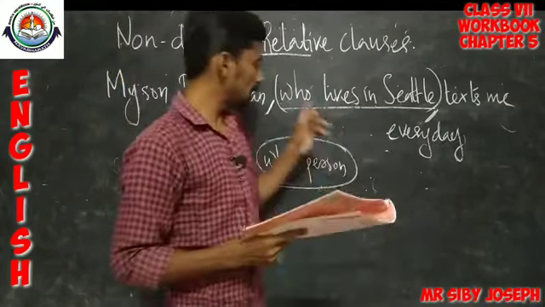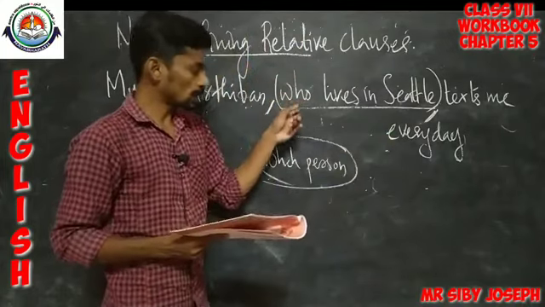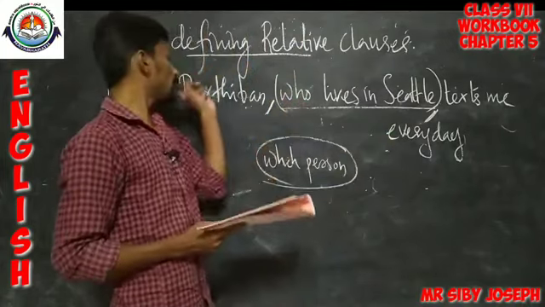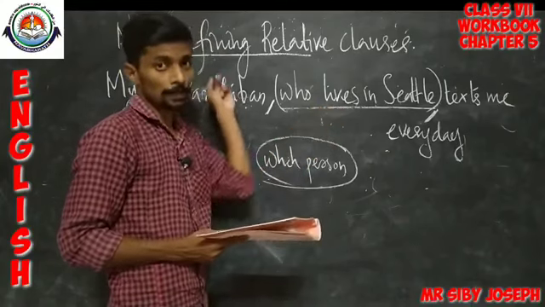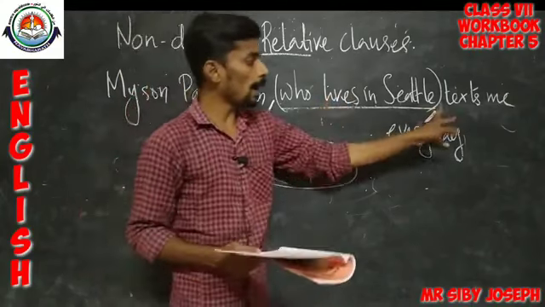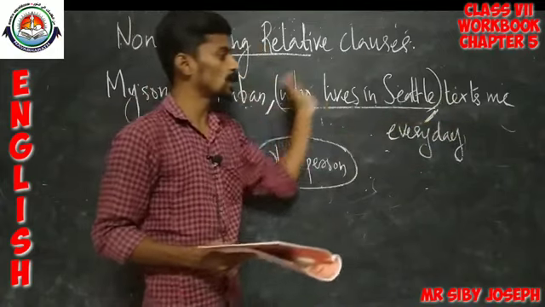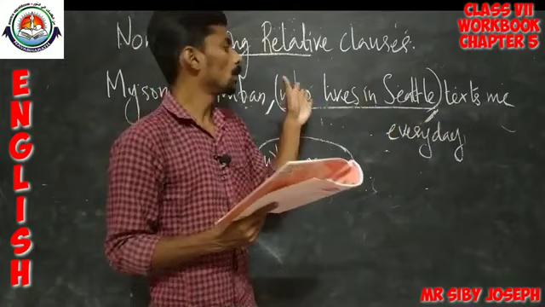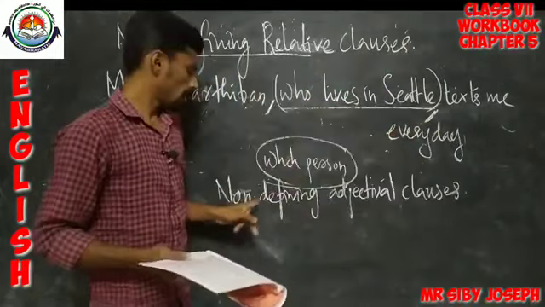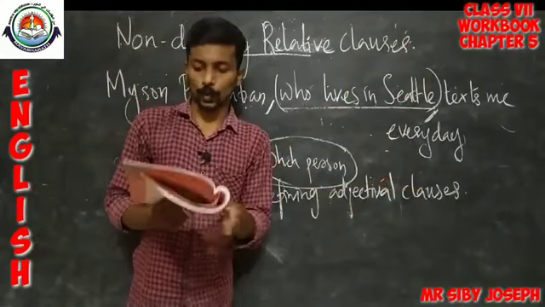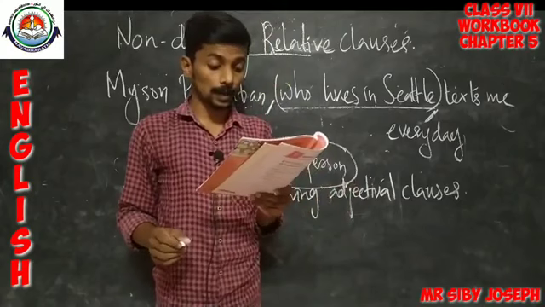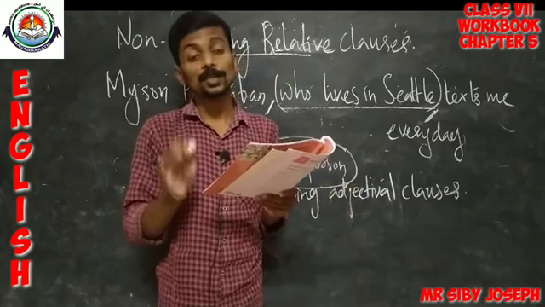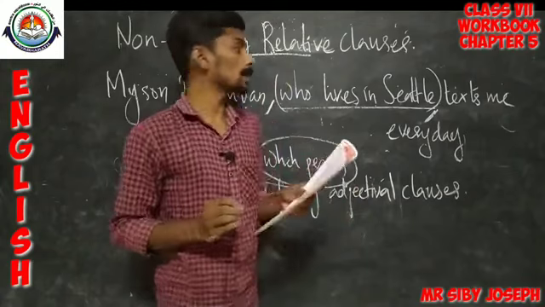And clauses of this type, that means clauses which are not defining the noun, instead they are only giving some additional information. At the same time, they are being separated from the rest of the sentence using 2 commas. Such clauses are known as non-defining adjectival clauses. And these non-defining adjectival clauses are always introduced by relative pronouns such as